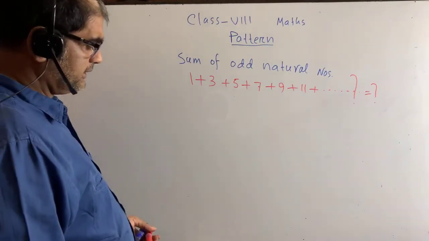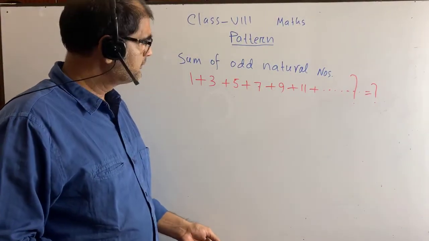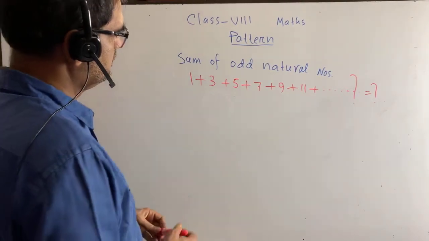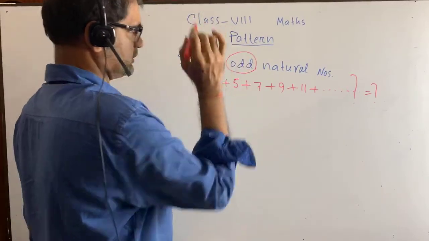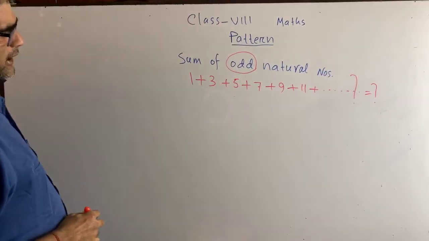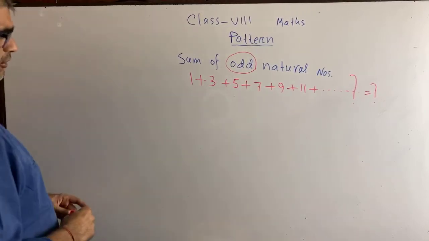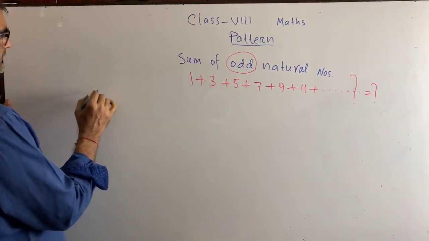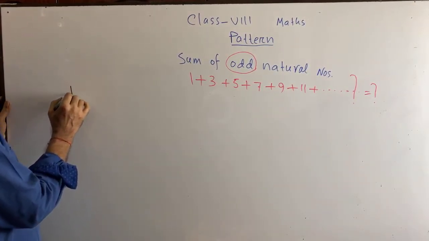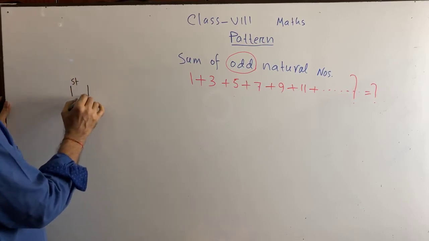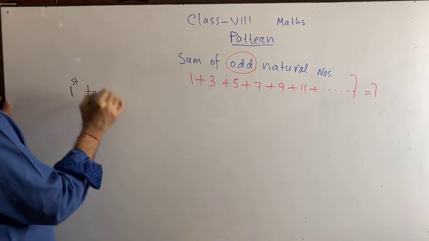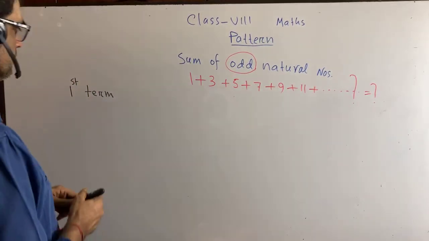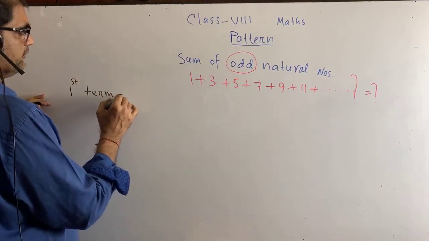Now we are going to find the sum of odd natural numbers. You give emphasis on the word odd. What is the first term here? You write down, dear students, the first term is here.